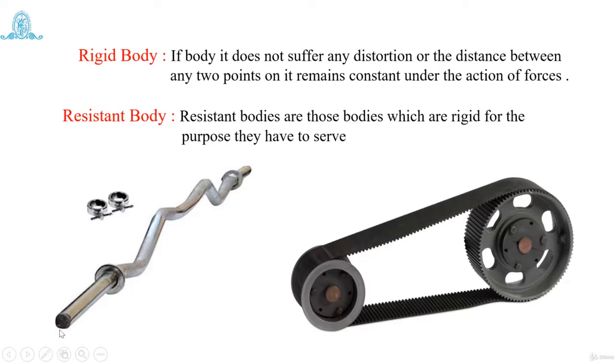Similarly, in the previous example that we took, that is a rod. On this rod you are attaching some weight, and this weight does not distort or break down the rod. So it means that this rod also acts as a resistance body for the purpose it has to serve, and these resistance bodies are called rigid bodies in the case of the theory of machines.